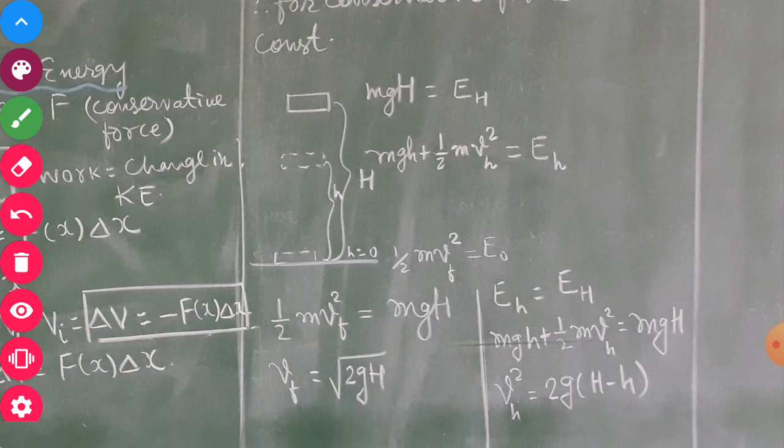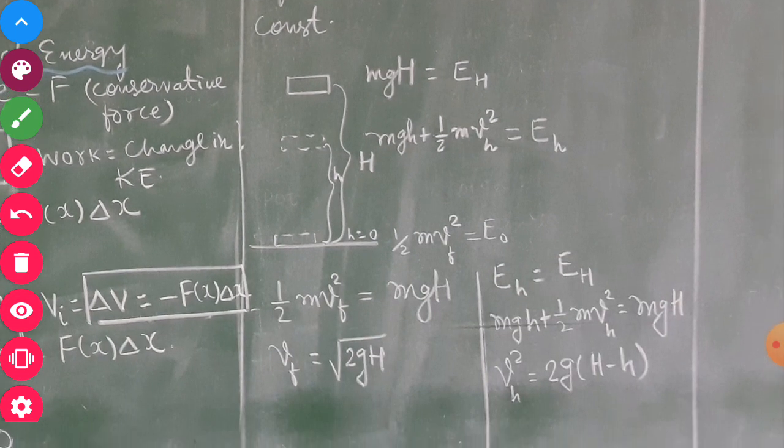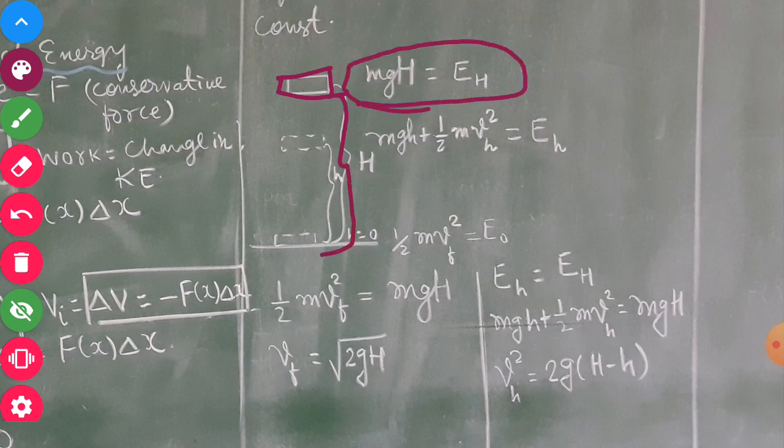One example is taken here. Try to understand this example. Say one object of mass m is kept at a certain height, capital H. So initially it will have the potential energy mgH. So the total mechanical energy, which is the sum of kinetic and potential, will be only potential energy, and the kinetic energy will be 0 because the object is stationary at this point, no motion, so its energy is mgH.